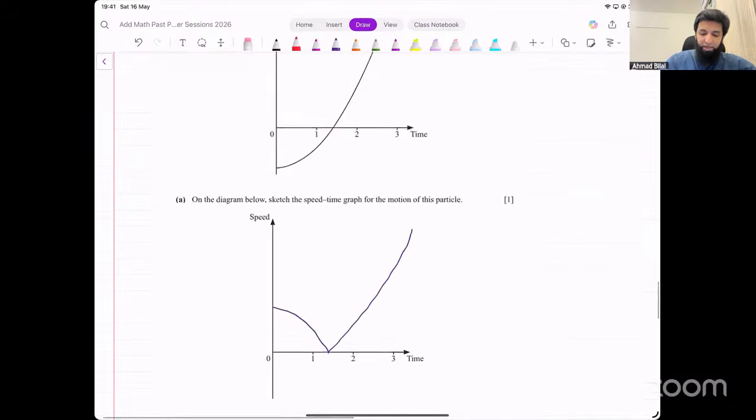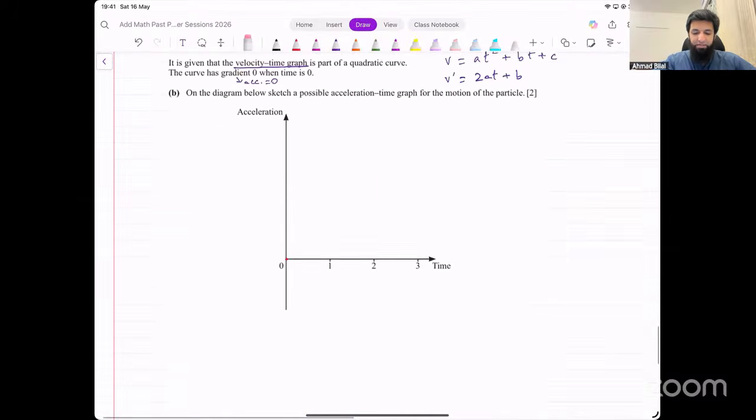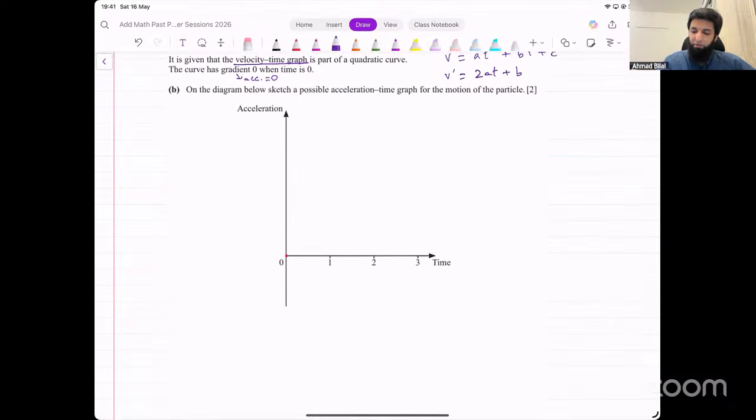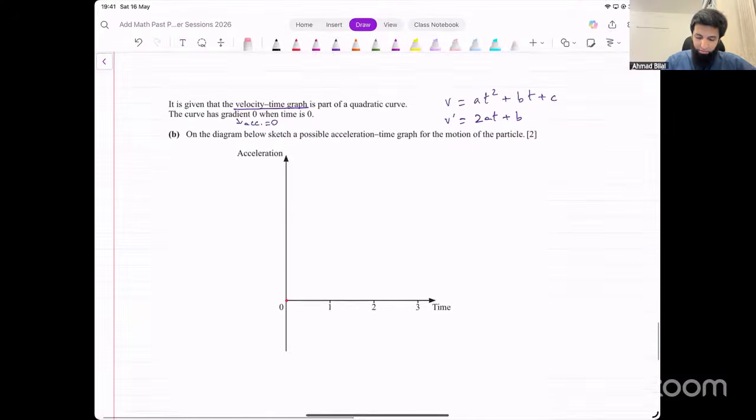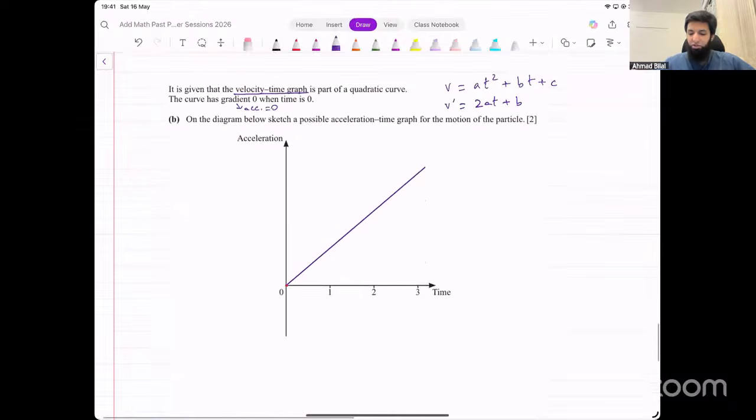A straight line with a positive gradient. Why? Because you can see on the graph, gradient throughout is positive. Initially it is zero, but then it's positive gradient. Gradient of a velocity time graph represents acceleration. So gradient is positive. All you have to do is make a straight line with positive gradient. Now, we don't know what the actual value for that gradient is going to be. So we just draw a random straight line like this, just making sure that the gradient is positive, and that will be okay. Makes sense, right? Let's move on.